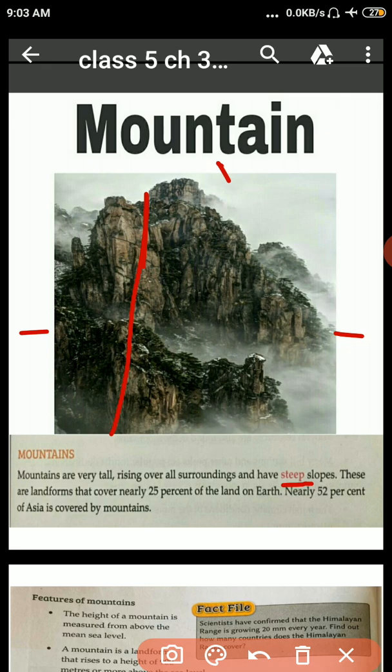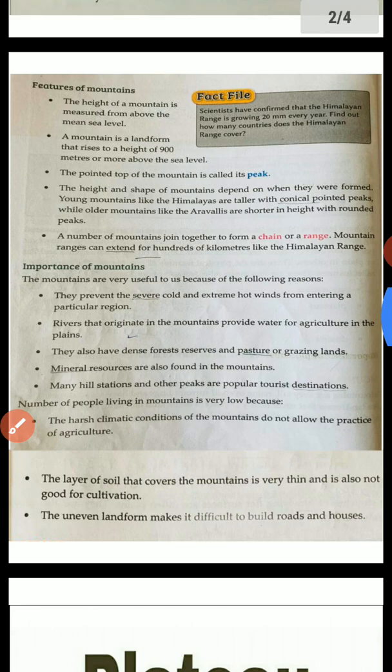These are landforms that cover nearly 25% of the land on earth. Nearly 52% of Asia is covered by mountains. Okay, we are talking about the mountains. Mountains are very tall, rising over all surroundings and have steep slopes. Okay, now move on to the next page.